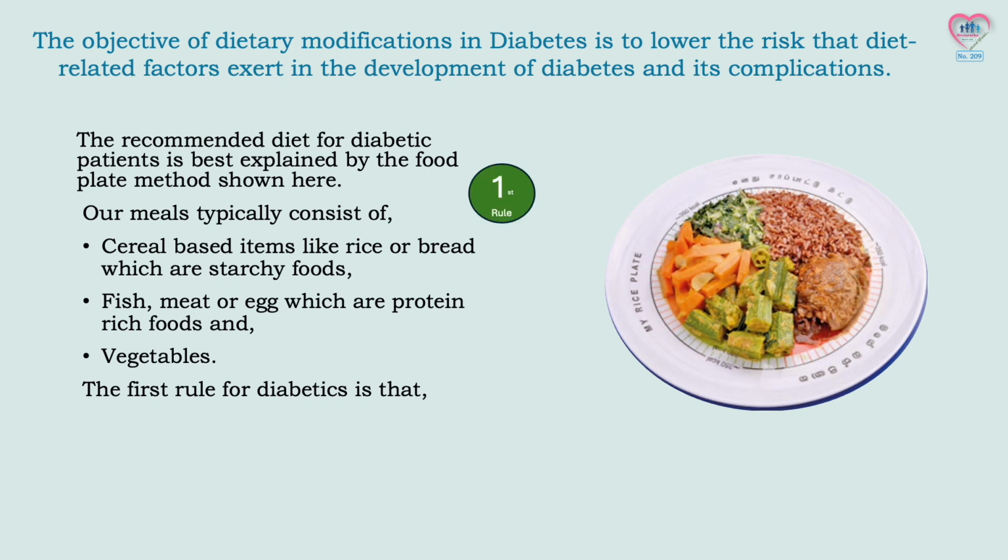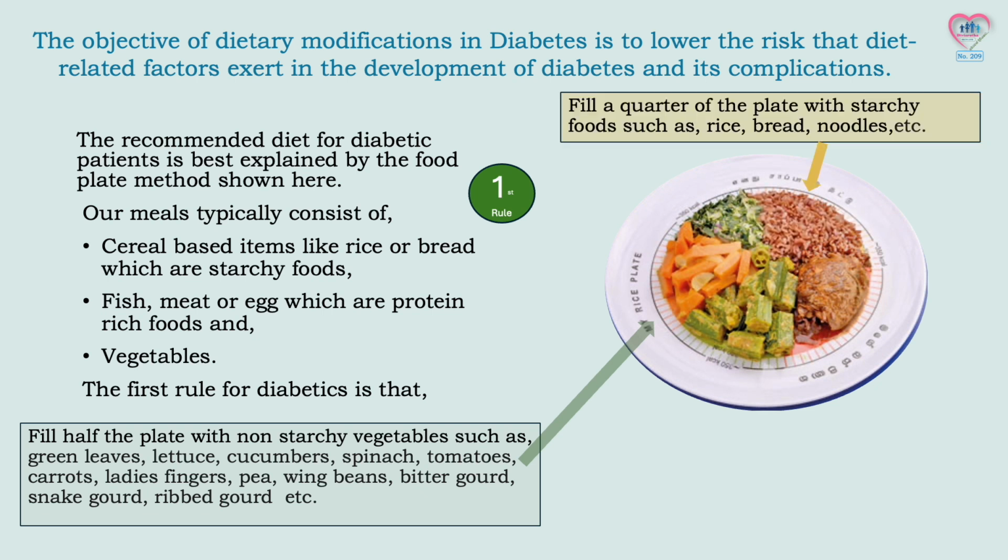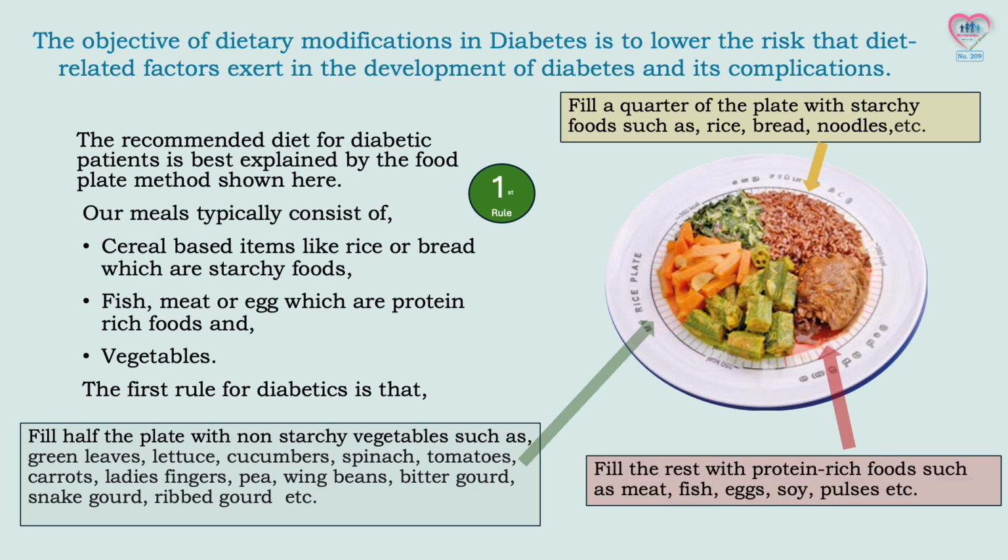The first rule for diabetics is to fill half the plate with non-starchy vegetables such as green leaves, lettuce, cucumbers, spinach, tomatoes, carrots, lady's fingers, pea, wing beans, bitter gourd, snake gourd, ribbed gourd etc. Fill a quarter of the plate with starchy foods such as rice, bread, noodles, etc. Fill the rest with protein-rich foods such as meat, fish, eggs, soy, pulses etc.